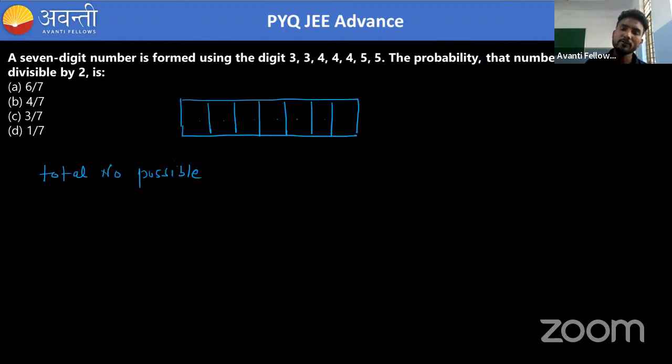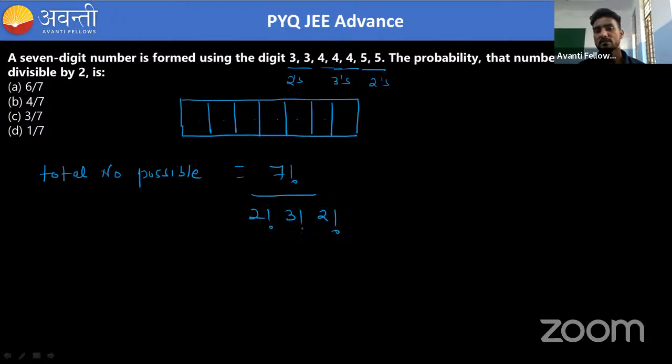So definitely you can see there are 7, but repeating. This is 2 times, 3 times and 2 times. So what will happen? Total number possible will be, it will be 7 factorial divided by 2 factorial into 3 factorial into 2 factorial. Because 3 is repeating 2 times, 4 is repeating 3 times, and 5 is repeating 2 times.